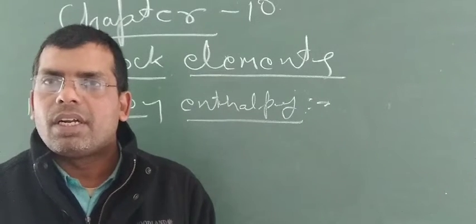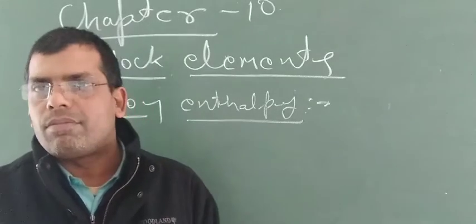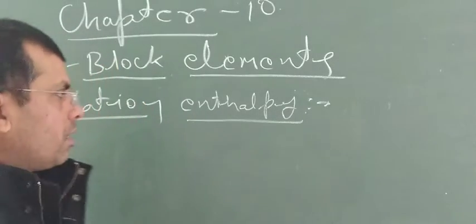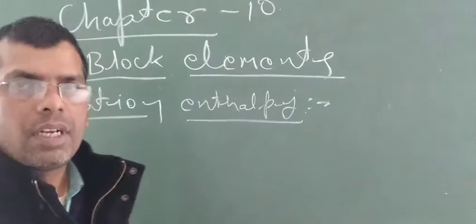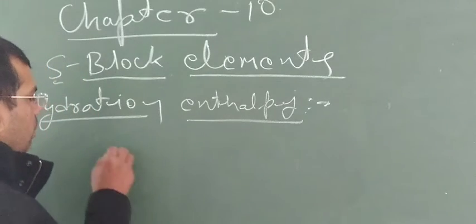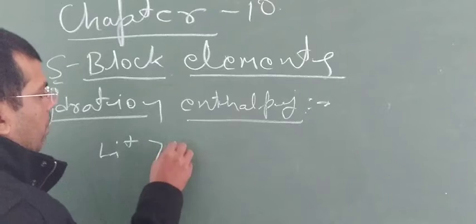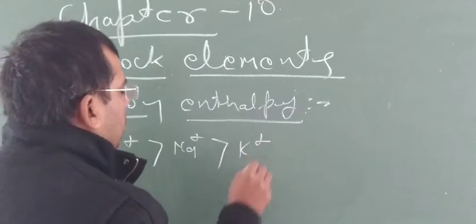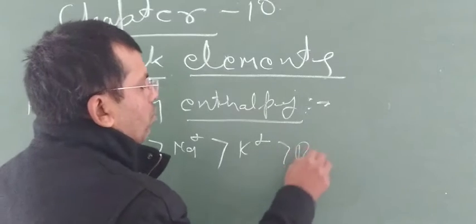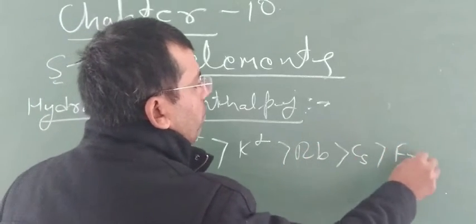Lithium shows high hydration enthalpy because the size of lithium is small. Lithium ion, then sodium ion, then potassium ion, then rubidium, then cesium, then francium.